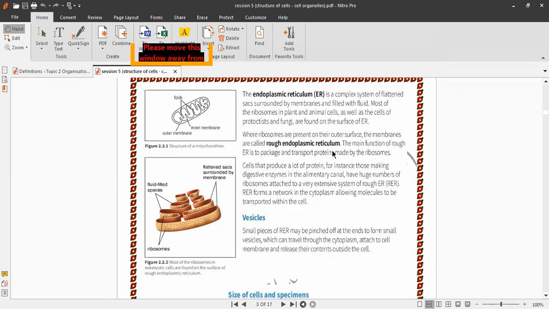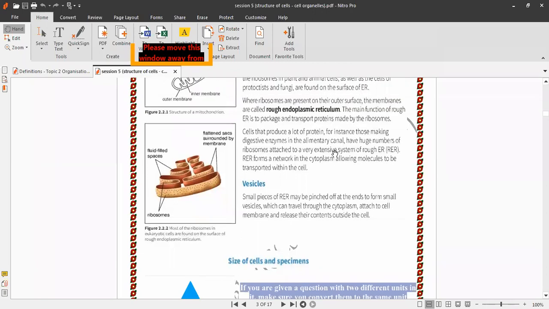So we can find the smooth endoplasmic reticulum inside the liver, because the liver separates the amino group and builds urea, produces urea and releases urea. This is called detoxification.